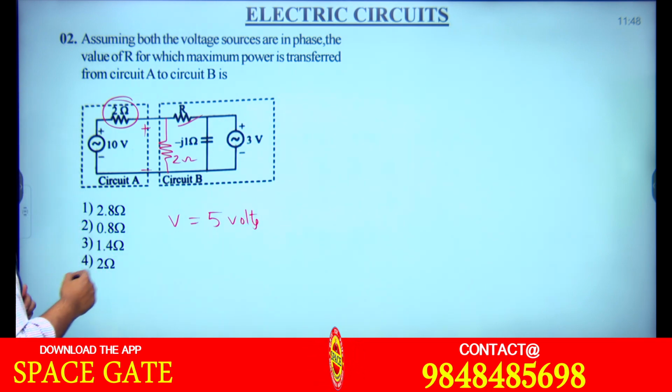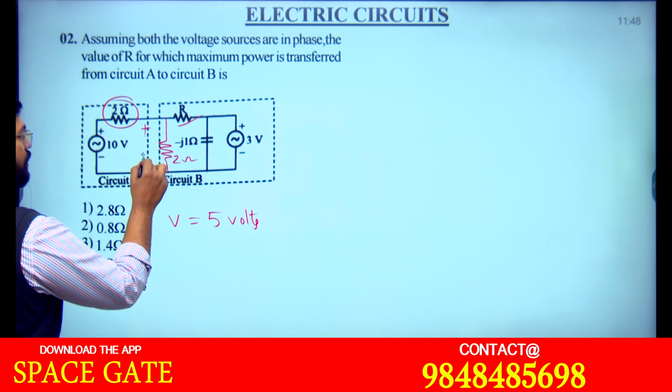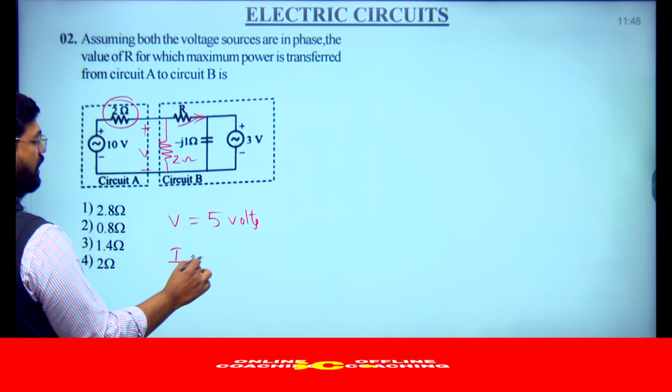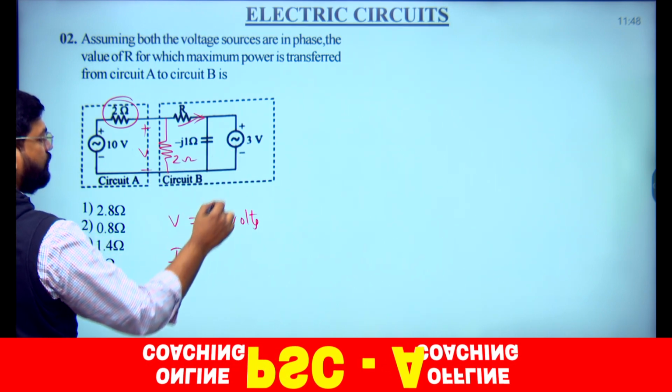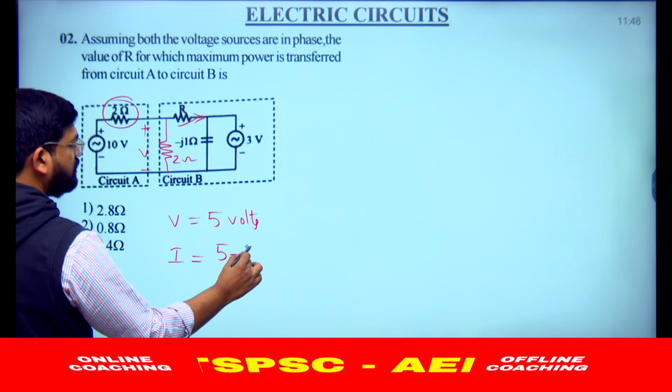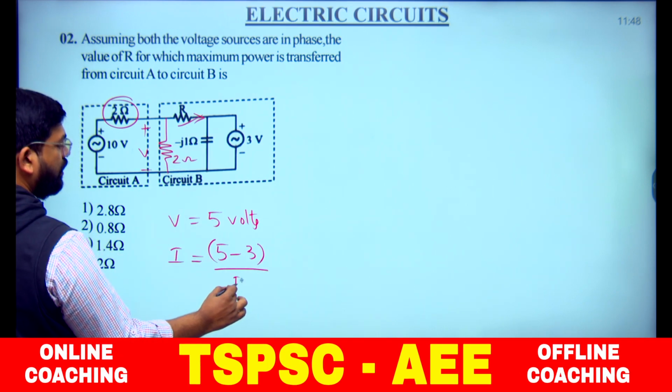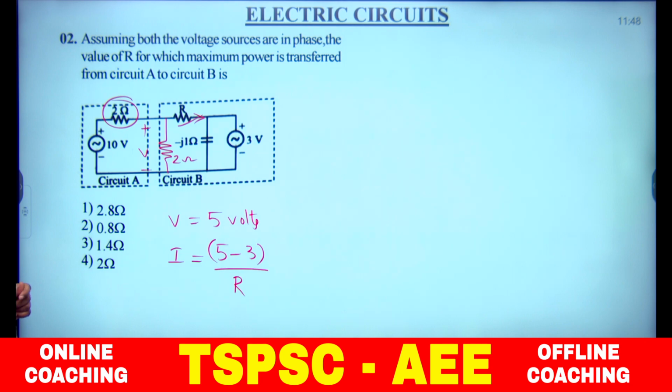Now 5 volts is given to the second circuit, so what must be the current here? Current I is equal to the current flowing from 5 minus 3, divided by its resistance R, right or not? What must be the current?